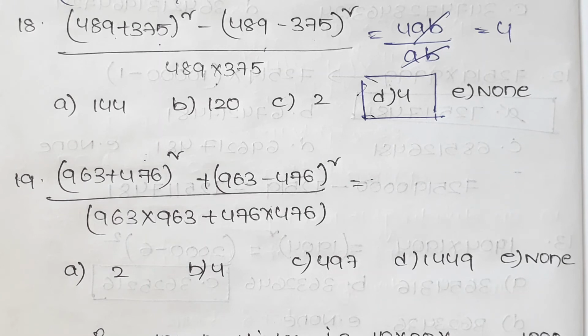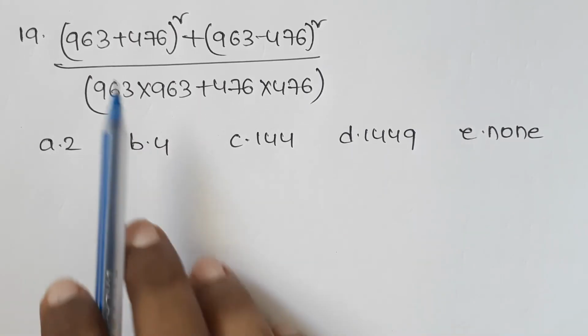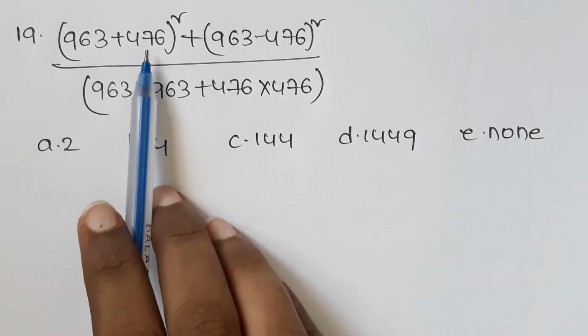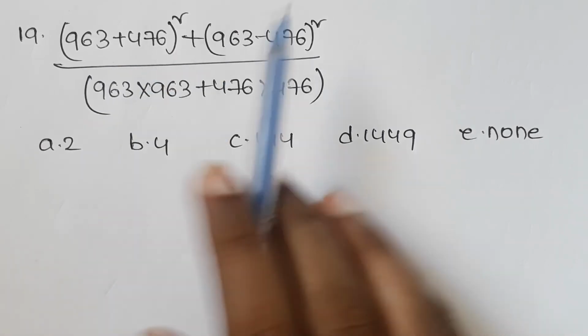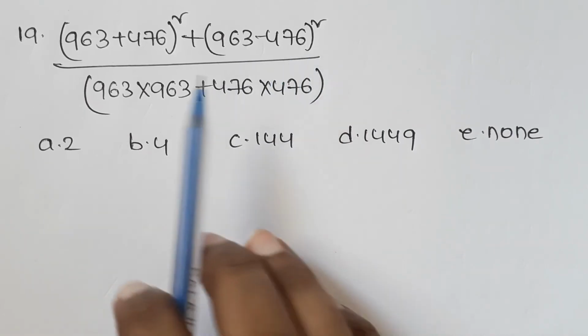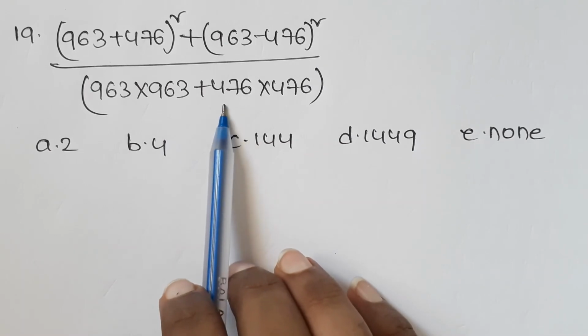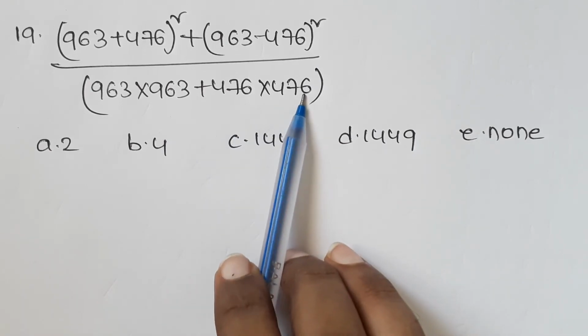Now let us see the next model. Here is another question: 963 plus 476 whole square plus 963 minus 476 whole square divided by 963 into 963 plus 476 into 476.